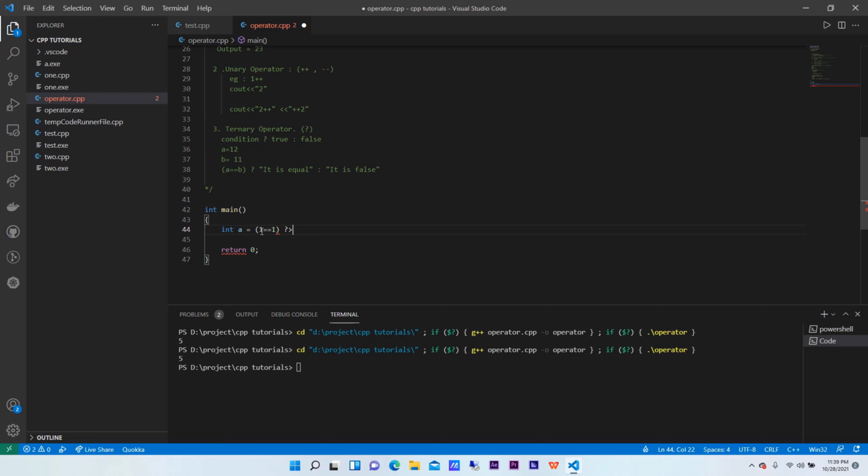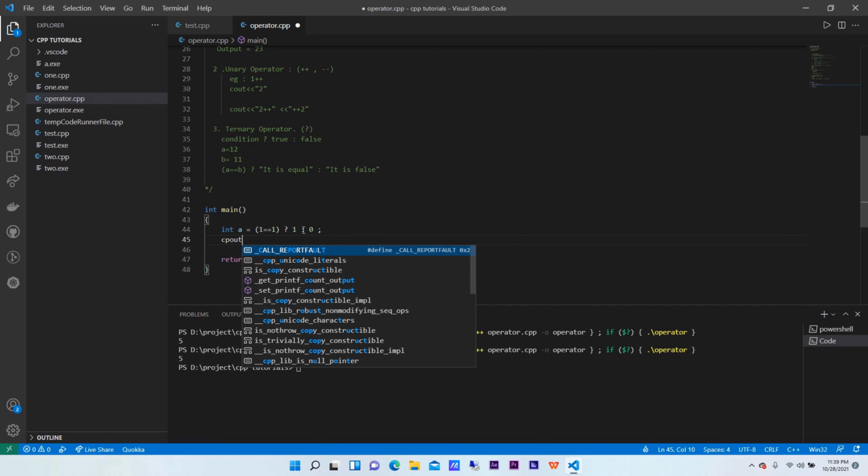Is it true? If it is true, then we will print the value 2, because it is an int, it will store an int. So that is the reason I'm giving integer value 2. Or if it is false, then we will be printing 1. Sorry, we can also go with 0 and 1.